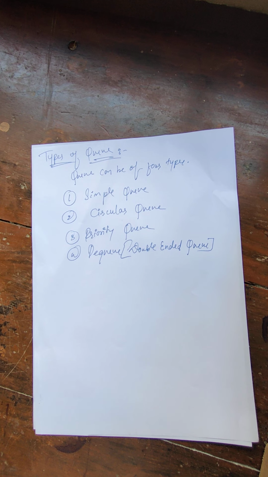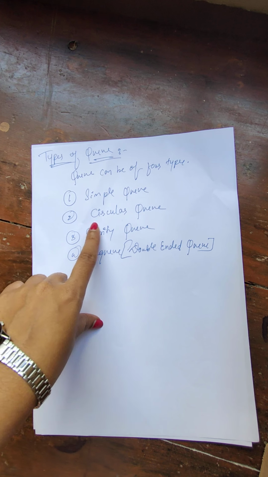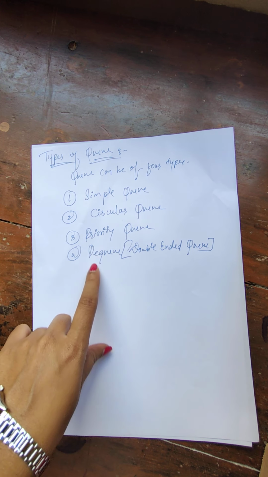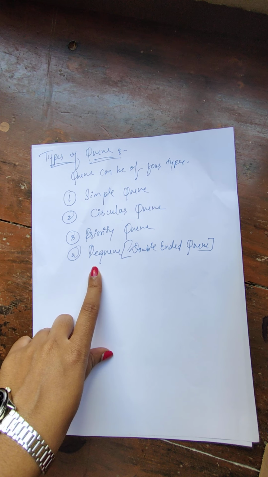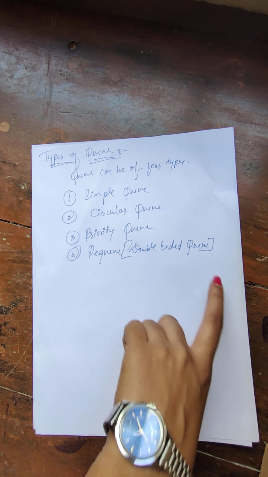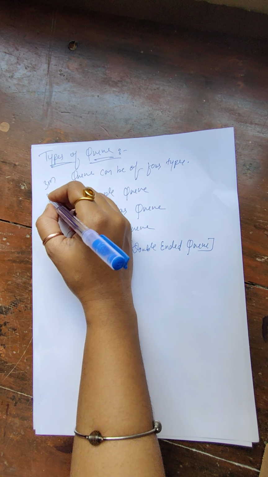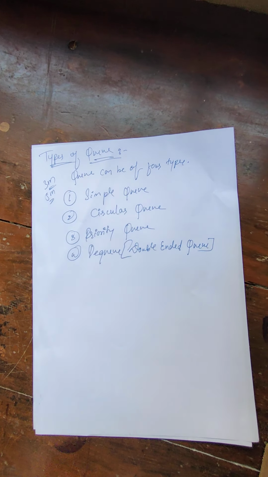So totally we have 4 types of the queues. The first one is simple queue. The second one is circular queue. The third one is priority queue. And the fourth one is called as D queue, which is also called as double-ended queue. You may get this question for 3 marks or for 5 marks. Then you have to explain each queue with its meaning, how it works, and a diagrammatical example. Now we'll see each queue one after the other.